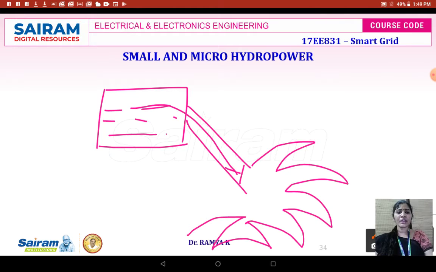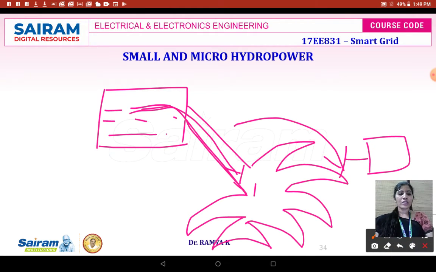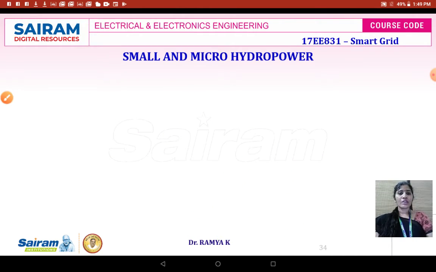The turbine at the bottom level will be struck by the force of water, which causes the turbine to rotate. Therefore, the turbine will generate the mechanical energy. Later it will be connected to your generator for developing the electrical energy. This is going to be the basic principle for generating the power by means of hydropower.